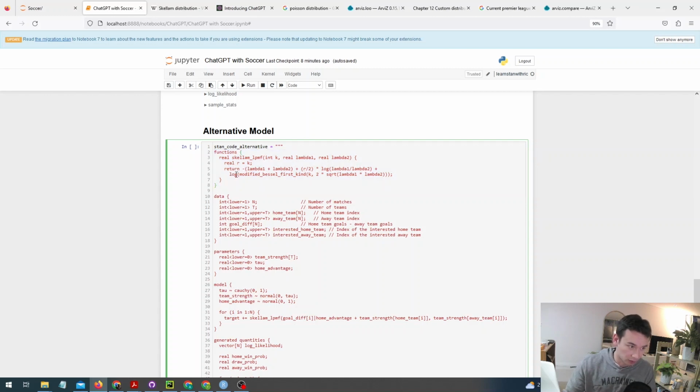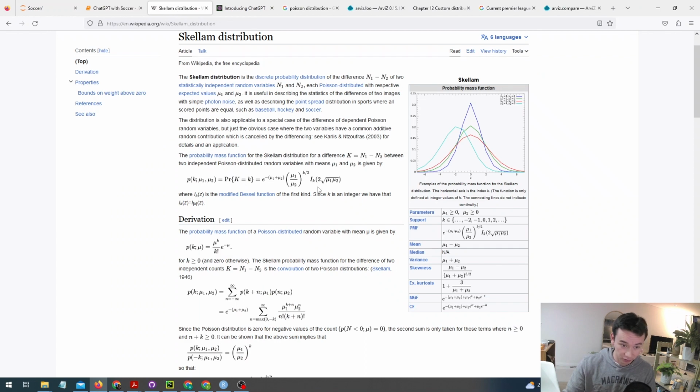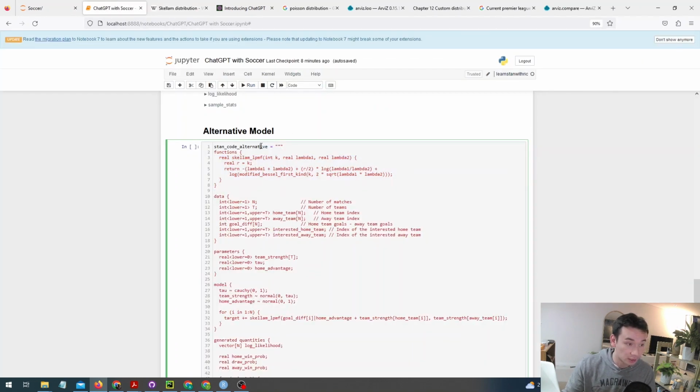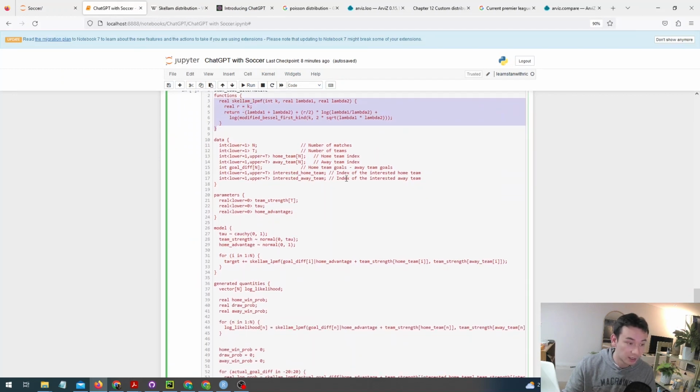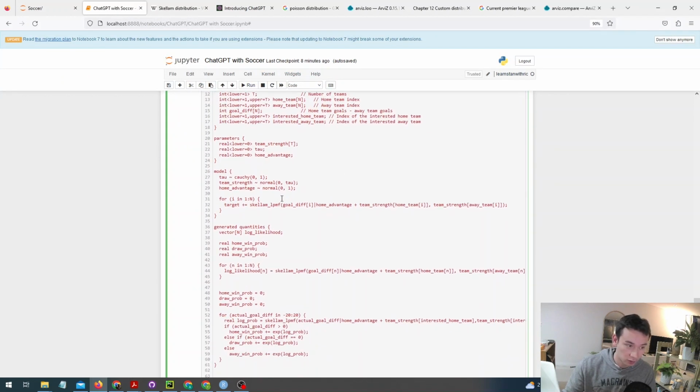But essentially what I did was I just created a function here, ripped straight from the definition of what a Skellam is. So that's essentially what this equation is. This is what this function does. And then, using Stan's target plus equals notation, I've got a video on that, I've managed to add its log probability mass function to the posterior in this manner.